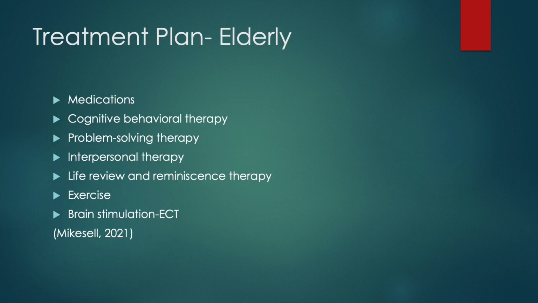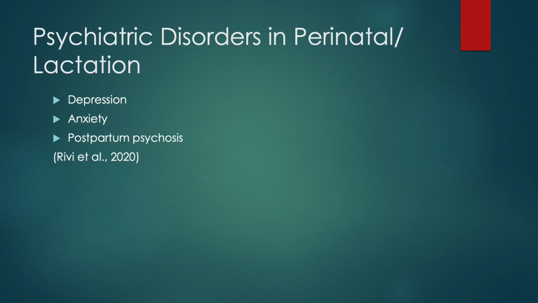A treatment plan for the elderly would be medications, cognitive behavioral therapy, problem-solving therapy, interpersonal therapy, life review and reminiscence therapy, exercise, and brain stimulation, which is ECT. Next, we'll go over psychiatric disorders in perinatal and lactation.